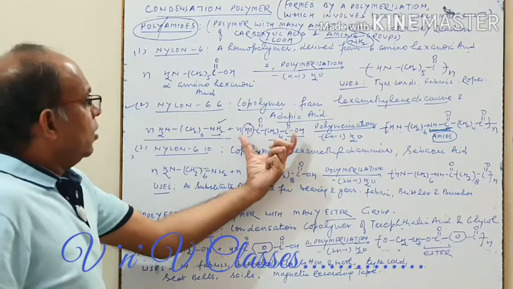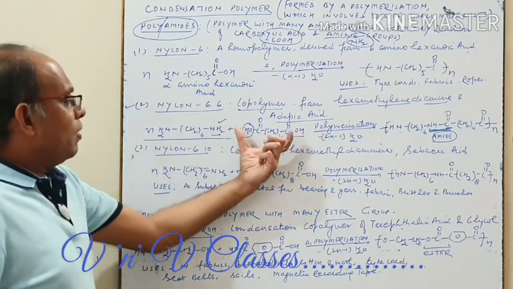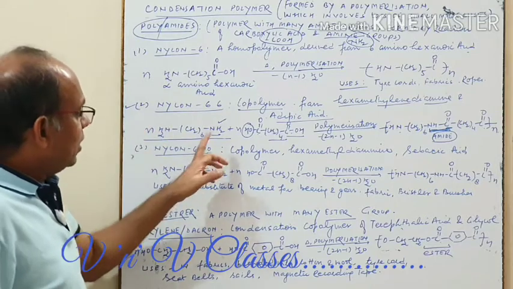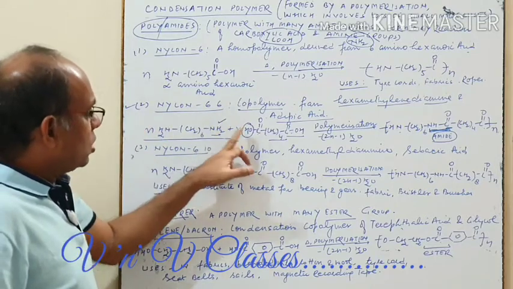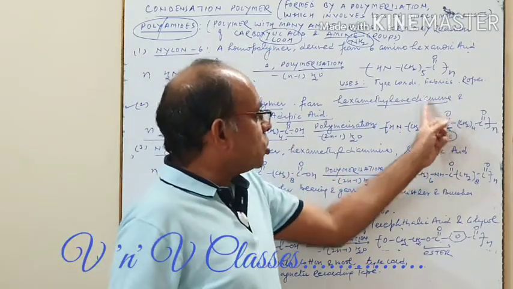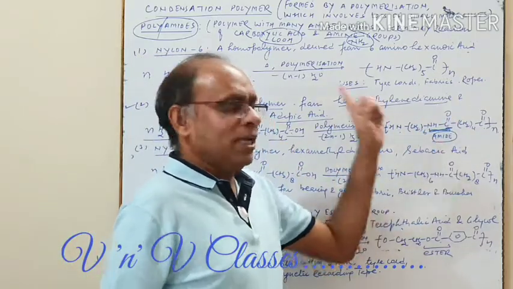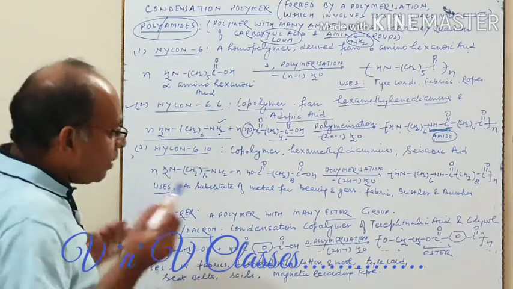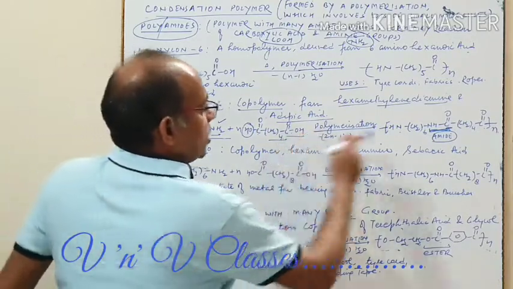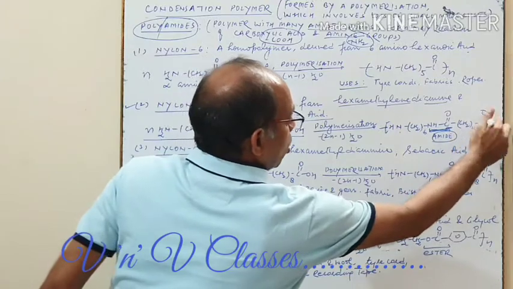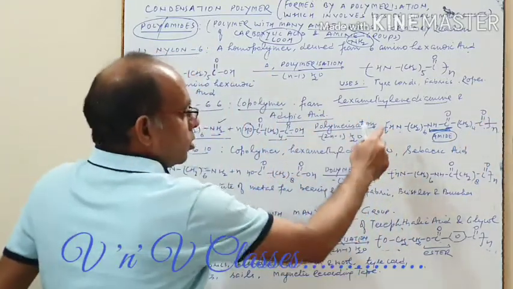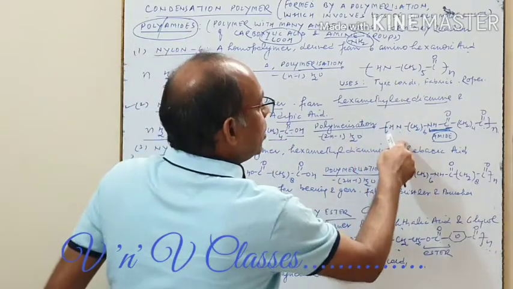They have 2 functional groups: one has both carboxyl groups and the other has both amino groups. They combine: from NH2, H is lost, from carboxylic acid, OH is lost, and this NHCO is called the amide bond. I am repeating it again just for you: from this COOH, OH is lost, bond is open; from NH2, H is lost, bond is open. So this is to be called a repeating unit.